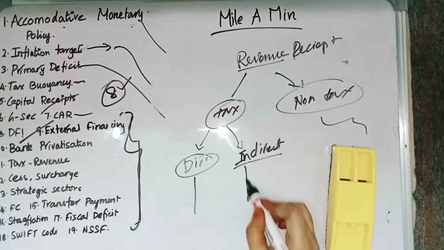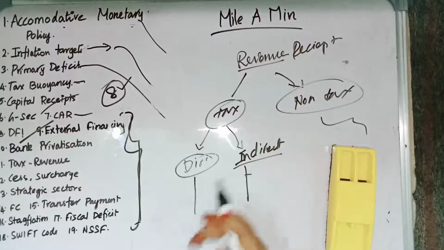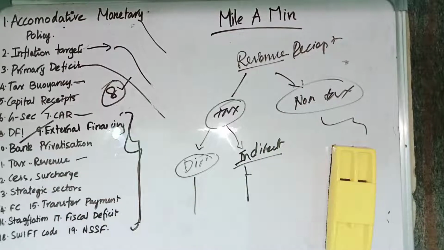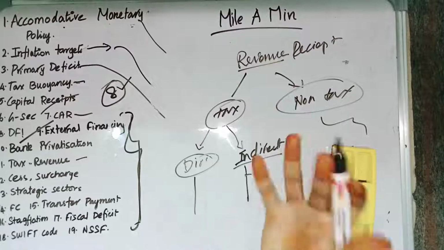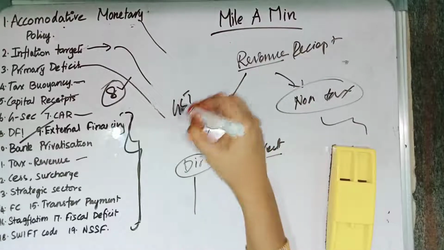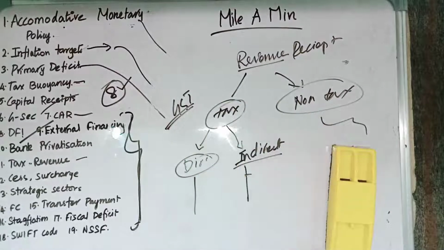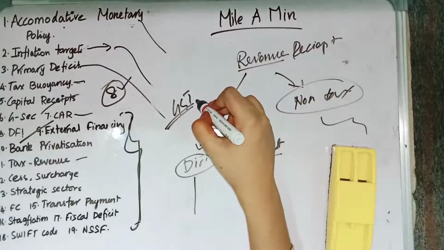Whereas in indirect tax, we have GST. Goods and service tax is the most important one. We also have customs duty and other taxes. The highest amount of revenue to the government from tax is from the GST. So in 2020 to 2021, GST was the biggest tax revenue source in India.